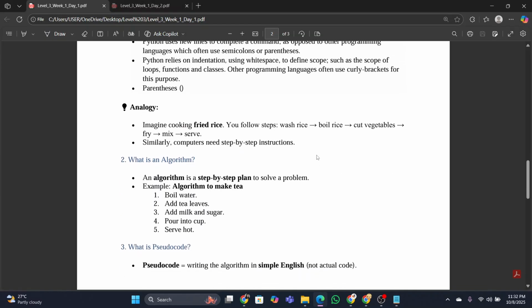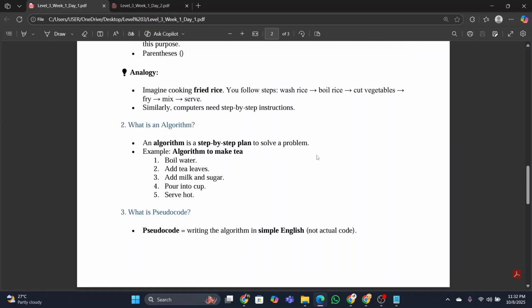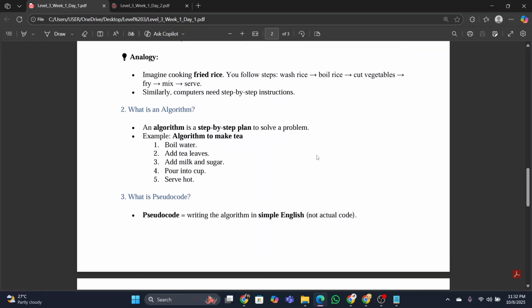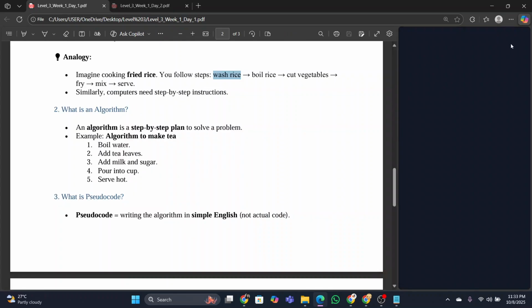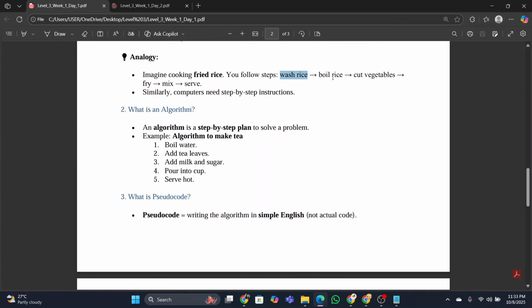So let's proceed to our class. Now think that you will cook fried rice today. If you want to do any particular work and you make smaller steps of the work, it will be much easier to do, right? This is how you will make the algorithm. Wash the rice, boil rice, cut vegetables, fry, mix, and serve.